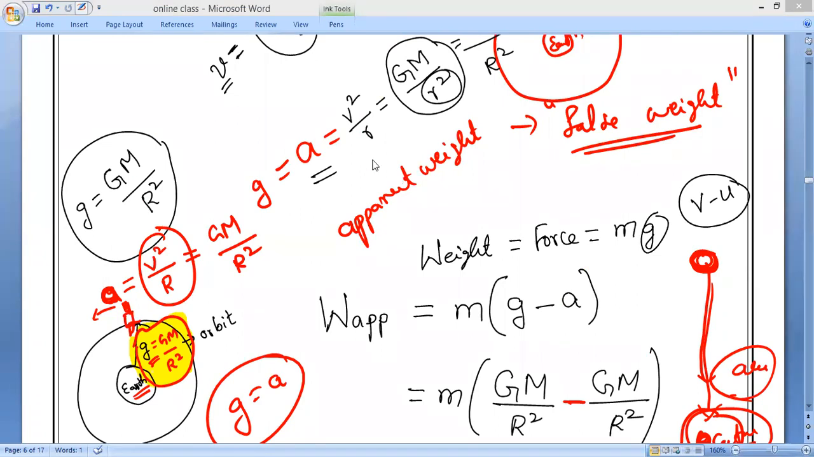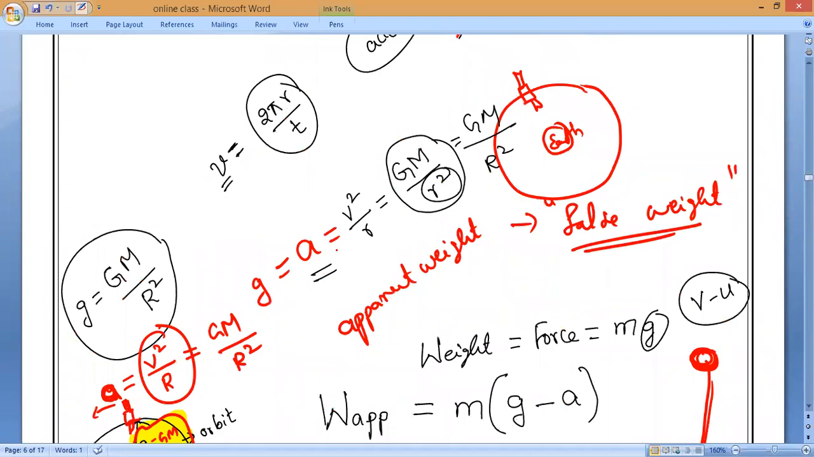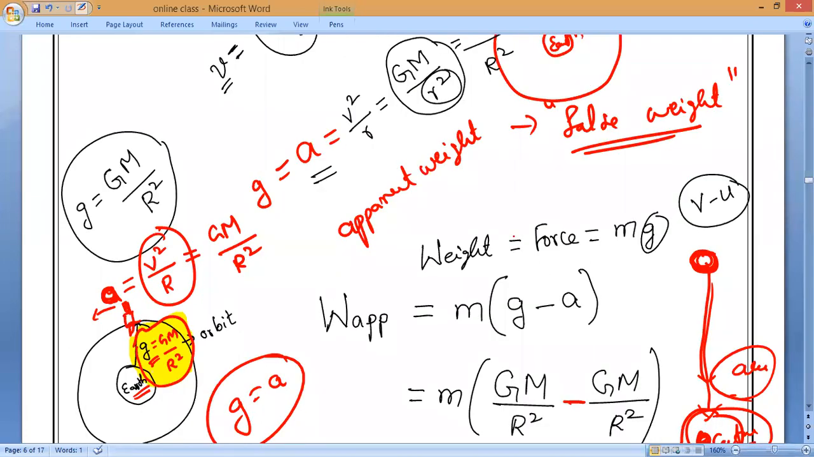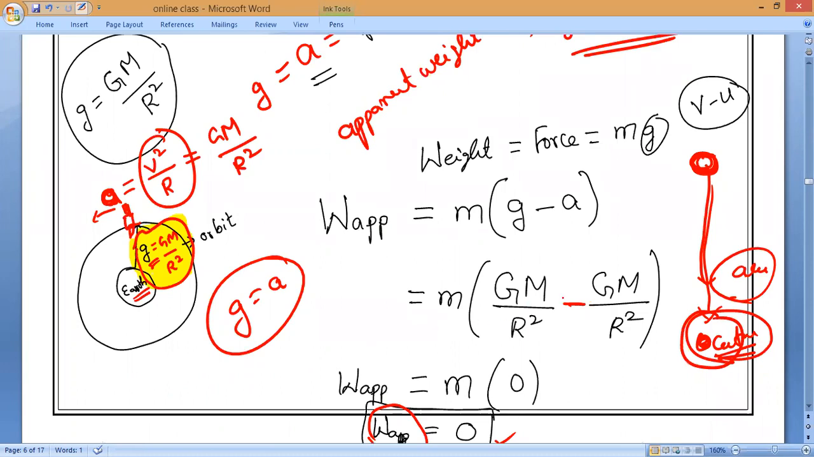That is it. So please write it. Acceleration A is equal to V square by R, which is equal to GM by R square. Draw the diagram also. Next, apparent weight means, as I told you, false weight, which is equal to M into G minus A. So M into G means GM by R square. A also means GM by R square.